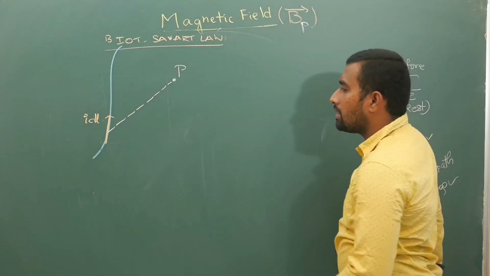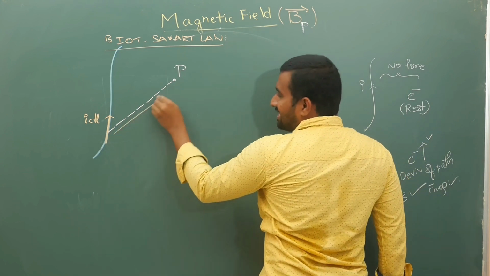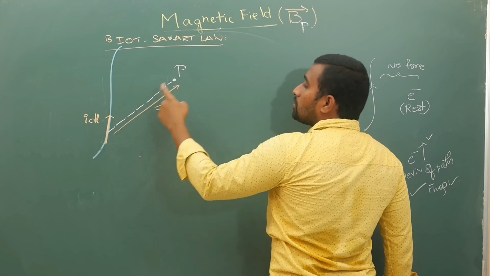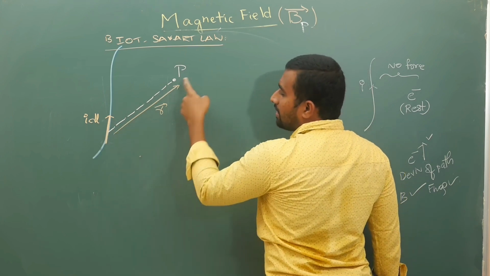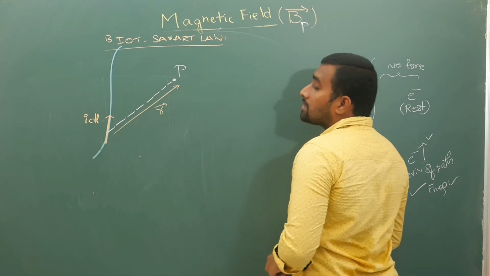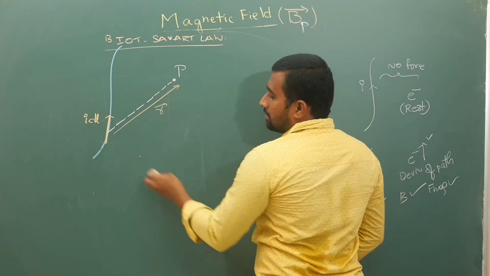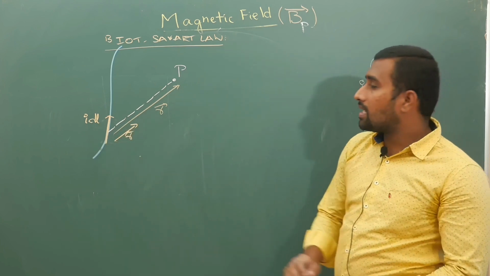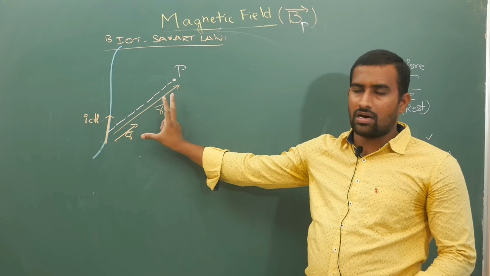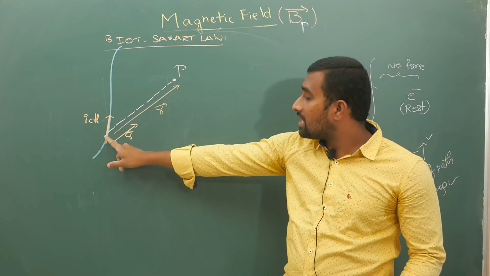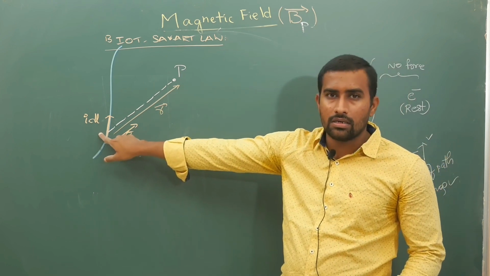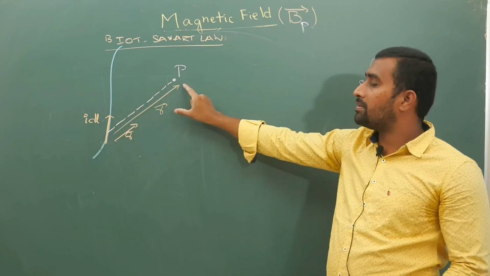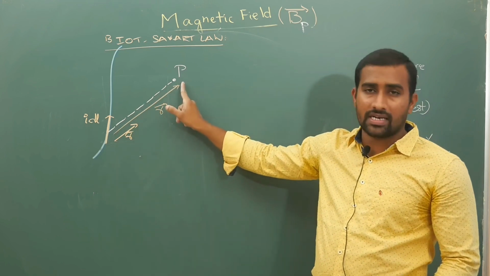Now here, if this direction is r bar, from this ideal element to this point P, there is a vector r bar like this, then its unit vector is given by r cap. So what is r cap? A unit vector in the direction of r bar. What is r bar? r bar is a vector from this small element, the current element, that is a portion of wire, to this point P. It is a position vector.